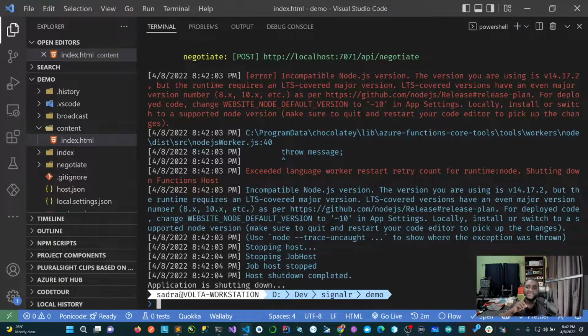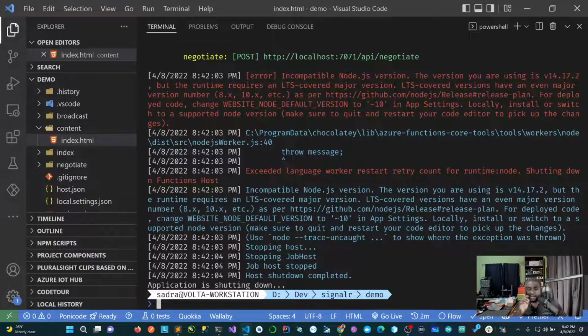Okay, what is this saying? Incompatible node version, shutting down. The version you're using is 14.17.2, but the runtime requires an LTS major version, so 8.10 for deployment, choose the website. Yeah, we can do that.